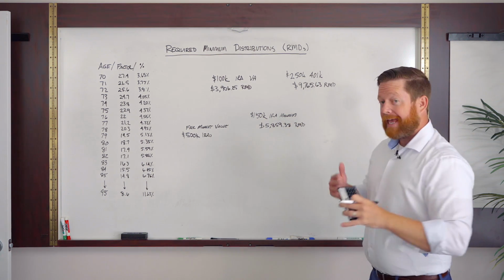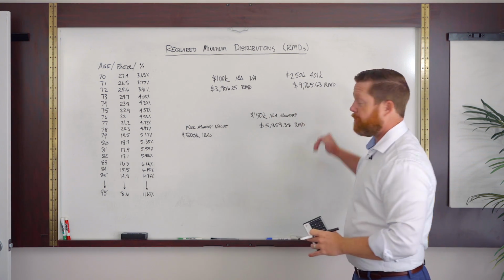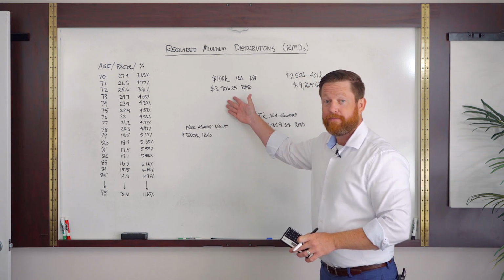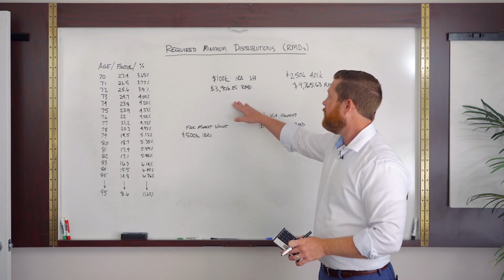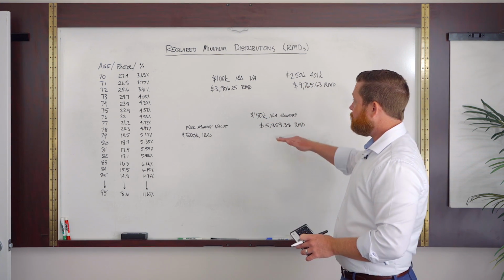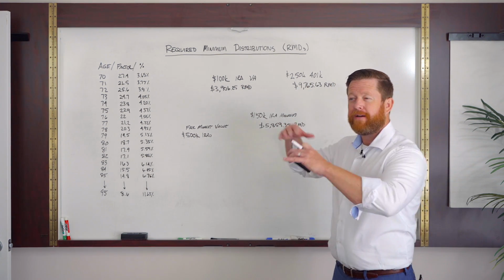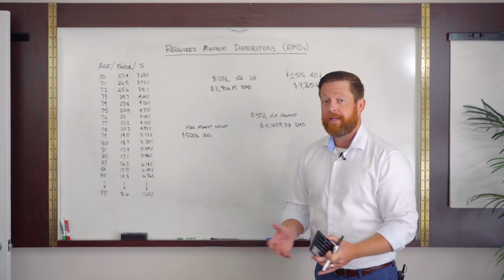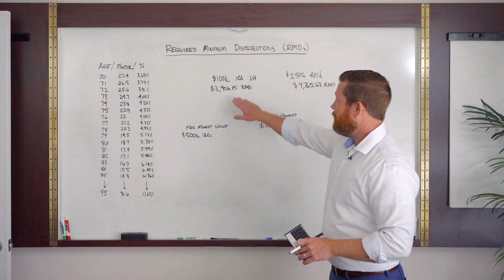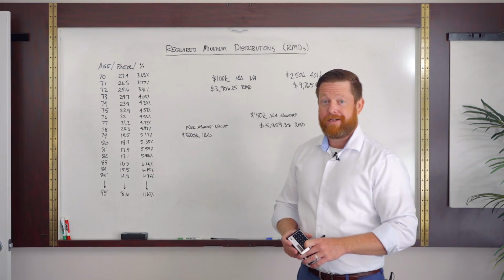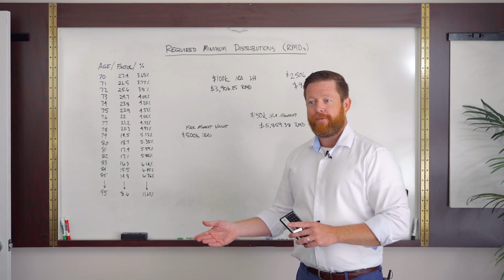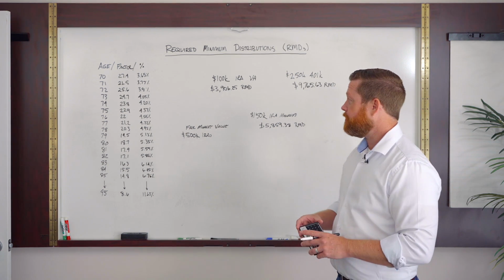So we can take each RMD separately, or we could take only from these two. As I mentioned, there might be a benefit that we don't want to void on a variable annuity, in which case we'll just split this $4,000 roughly between these two, as long as we are taking the total out of some mix of the accounts. That's all the IRS cares about. Why do you think they want you to take a certain amount out? Because all of this money counts as income, and you have to report that on your taxes, and you have to pay taxes on it. So there's a domino effect that tends to happen when we're looking at this.